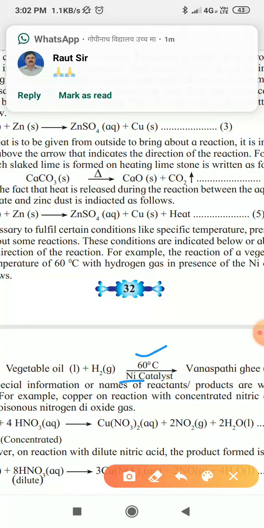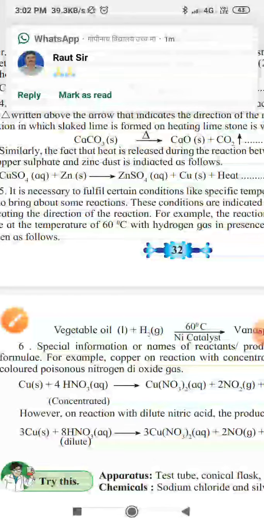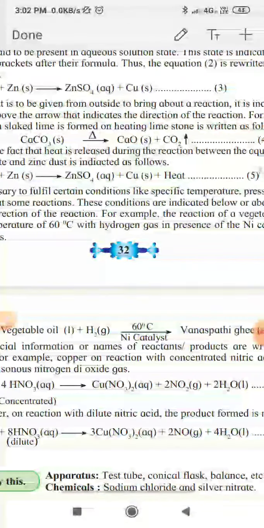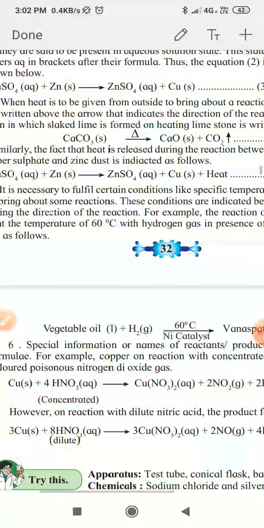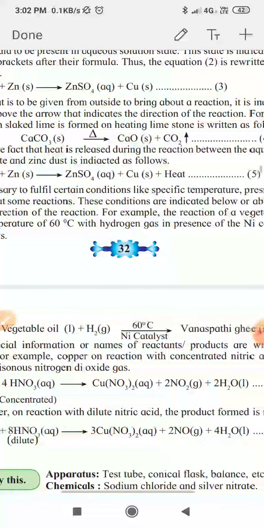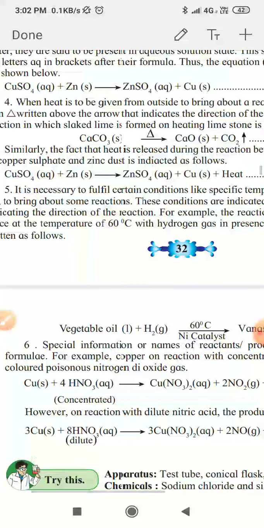Then the sixth rule is that special information or names of reactants or products are written below their formulae. For example, copper on reaction with concentrated nitric acid gives a reddish colored poisonous nitrogen dioxide gas. So some special information or names of reactants and products are written below their corresponding formulas.